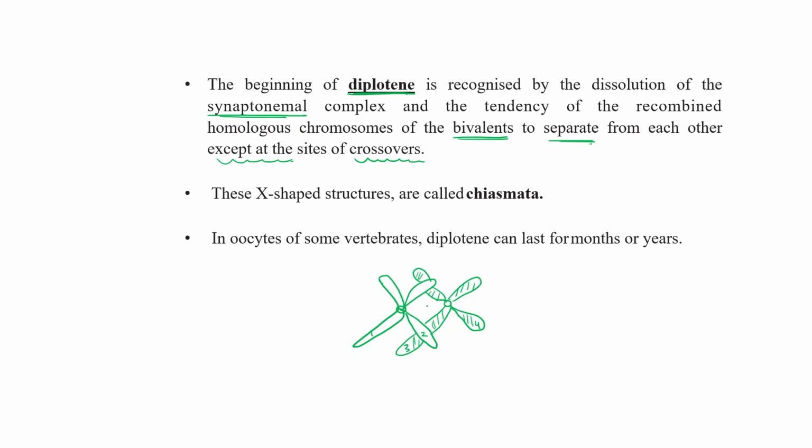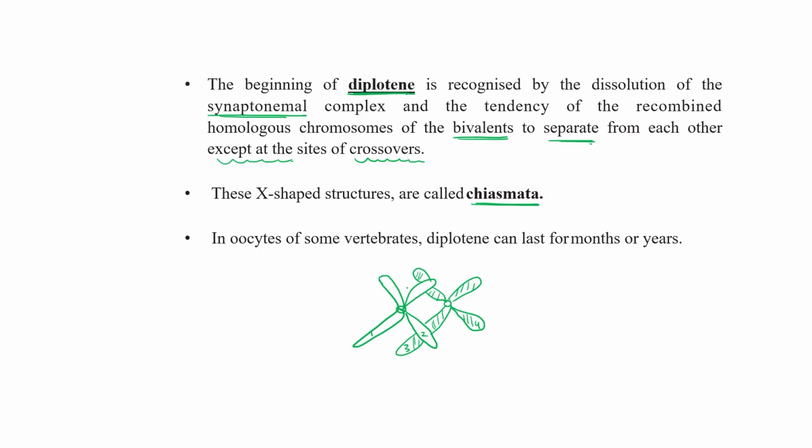Why do they start to separate out? Because this synaptonemal complex is starting to dissolve itself. Okay, so the homologous chromosomes of the bivalent separate out except at the site of crossover. The crossover will remain like this, and that's why we can now use the term chiasma.